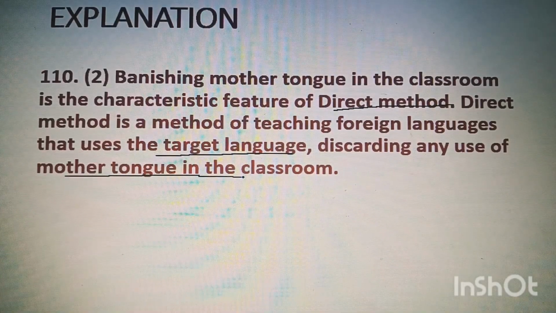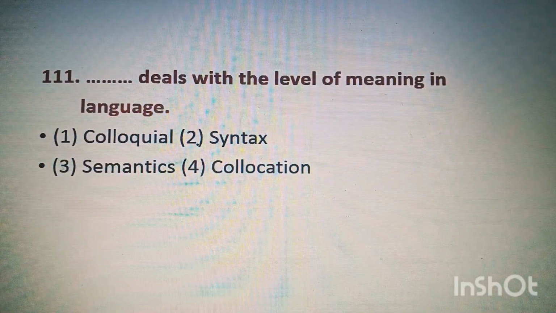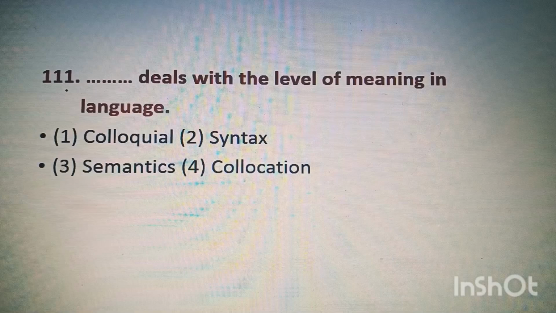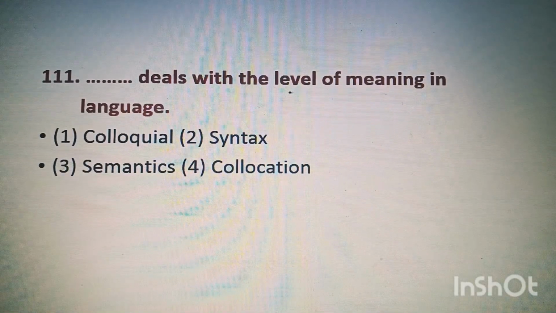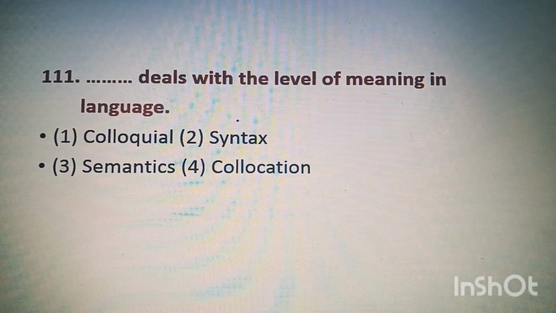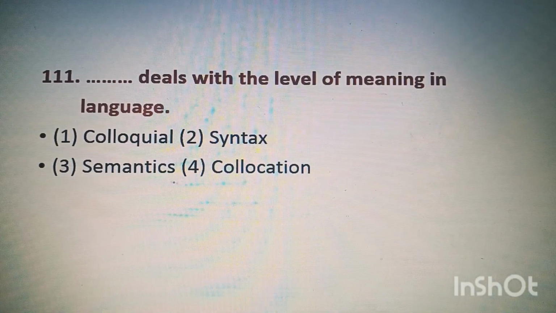That is direct method. Question 111. Blank deals with the level of meaning in language. So deals with the level of meaning in language: colloquial, syntax, semantics, or collocation.